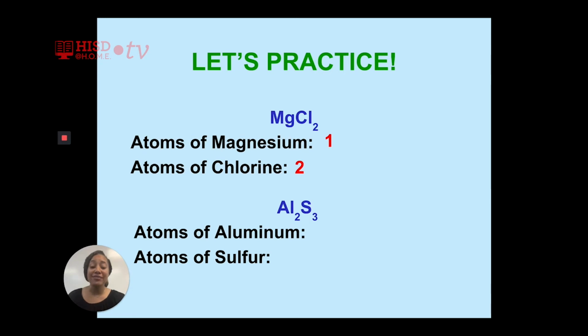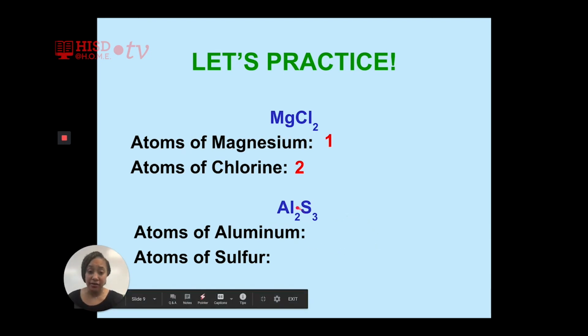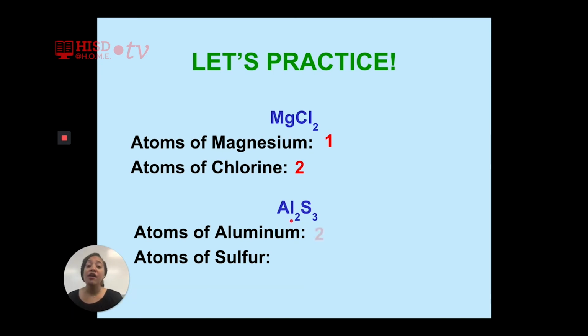You have about 15 seconds left. Remember to look at your subscripts, which are the small numbers. All right, so how many atoms of aluminum are in this compound? Aluminum has a subscript of 2, so we know that there are 2 atoms of aluminum. Sulfur has a subscript of 3, so we know that there are 3 atoms of sulfur.